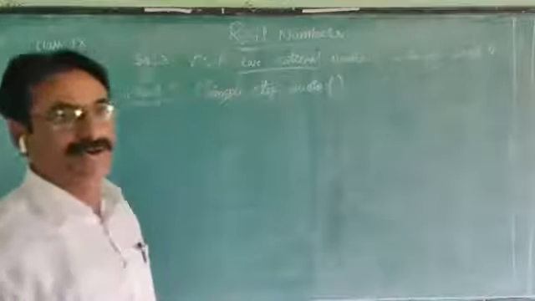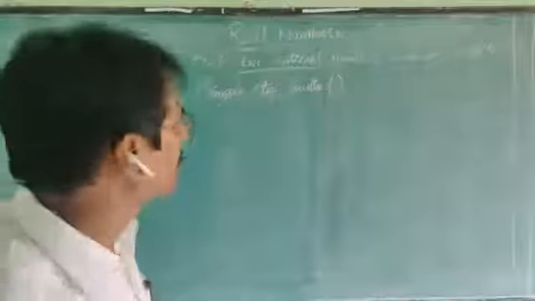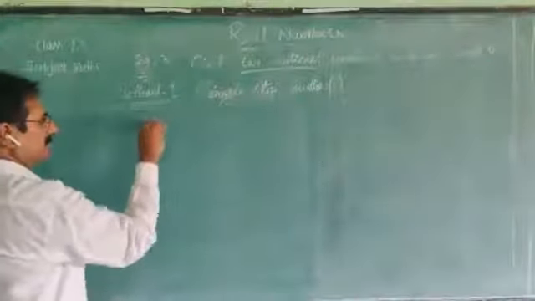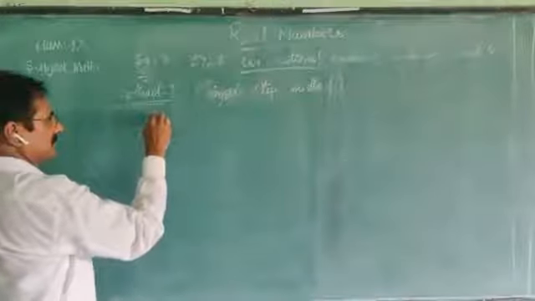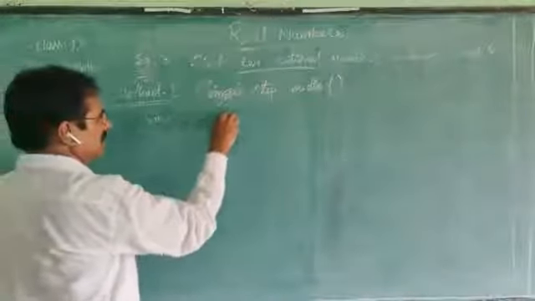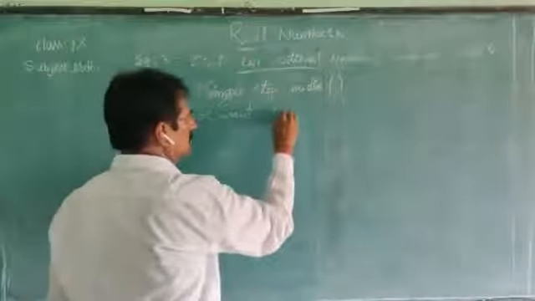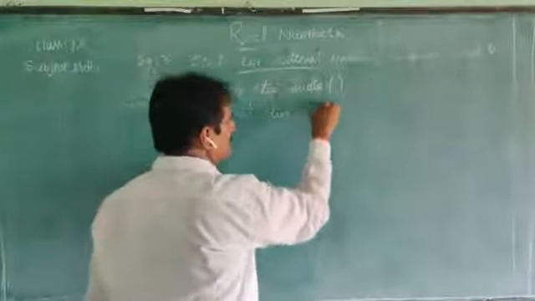Single step method. In this method, as you observe this one, since we want how many numbers? 2 rational numbers.